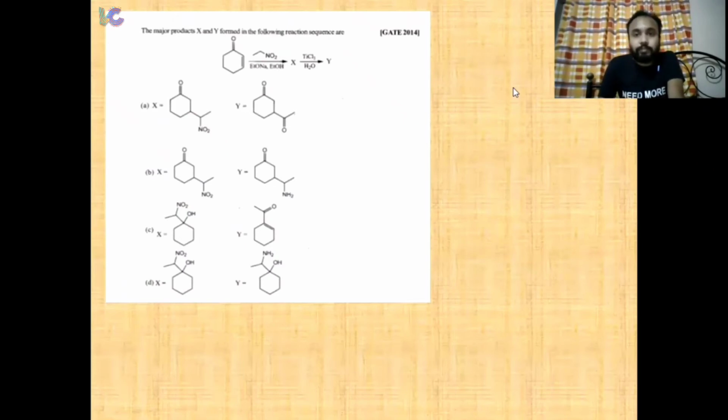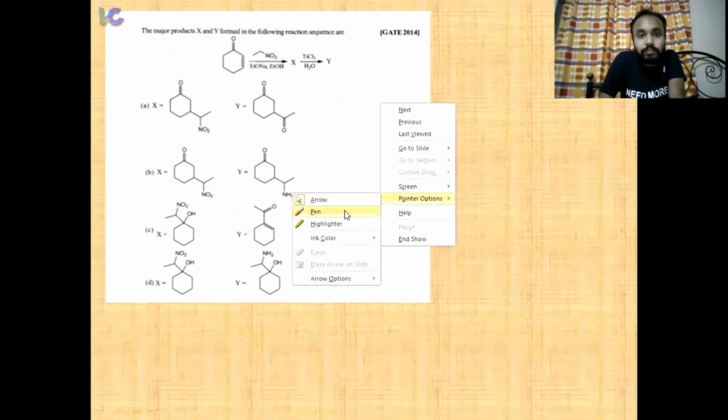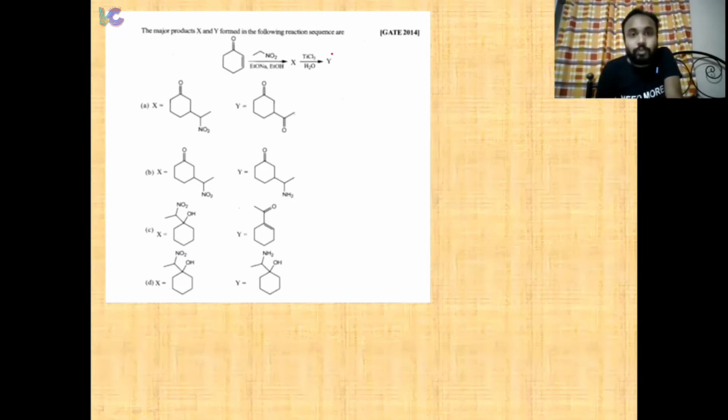What the next problem says is, we have a nitro group over here, and we have been given a base, sodium ethoxide. So this proton will get abstracted.